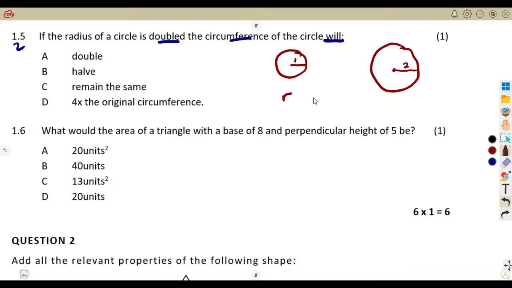Remember the radius, the diameter, the circumference of the circle, all these maintain the same ratio. If it is centimeters, it will be just centimeters.